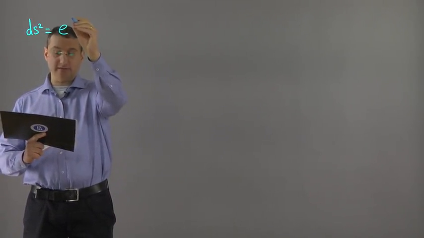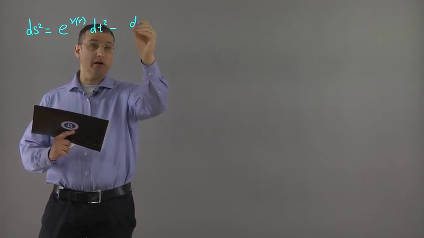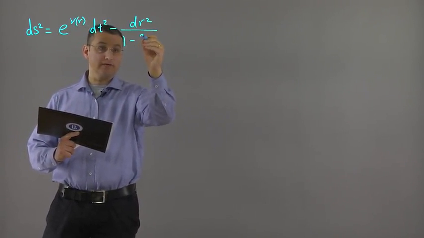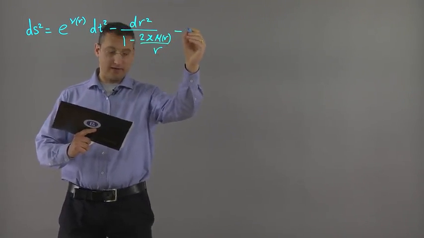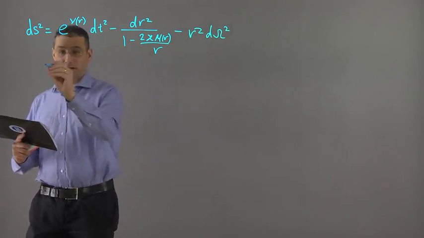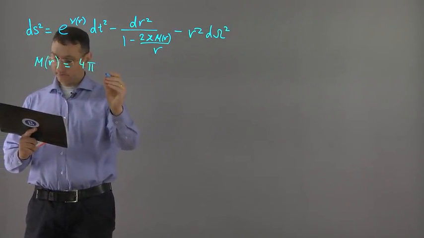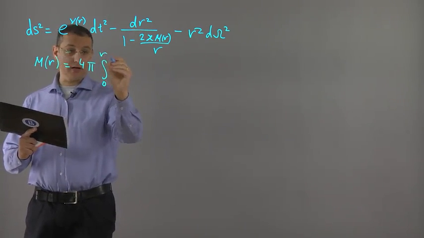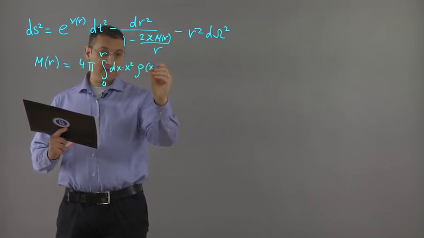So we have obtained the following solution of GR equations of motion for the matter content under consideration. dr squared over 1 minus 2 kappa m of r divided by r, minus r squared d omega squared, where I remind you m of r is 4 pi integral from 0 to r dx times x squared rho of x, and